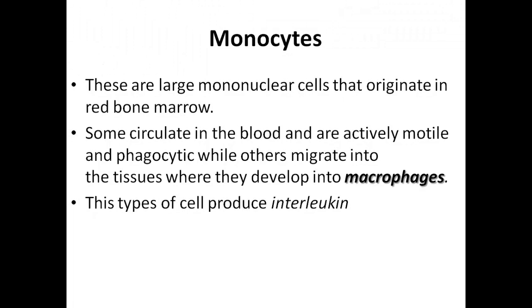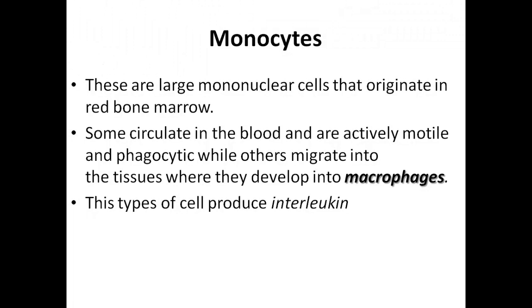Just as we discussed for the basophils and the mast cells, this is a different case. Basophils have similar cells found within the tissue, known as the mast cells. But in the case of monocytes, once they migrate into the tissue, they are no longer called monocytes, but they develop into what we call macrophages. So macrophages are the monocytes which are found within body tissue.